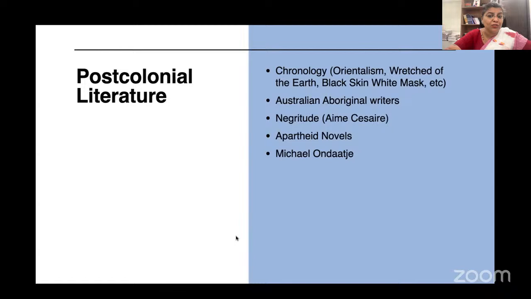And then we come to post-colonial literature. Chronology questions were there on post-colonial critical works, Orientalism, Wretched of the Earth, Black Skin, White Masks, then Aboriginal or Australian writers. There were so many questions in previous NET also on Aboriginal Australian writers. In our NET batches, we studied Oodgeroo Noonuccal, Walker, Oodgeroo Noonuccal, Walker. This is almost like a anthem now. Everybody at Vallath knows all this. And we also studied Mudrooroo, Colin Johnson, Mudrooroo, Colin Johnson.